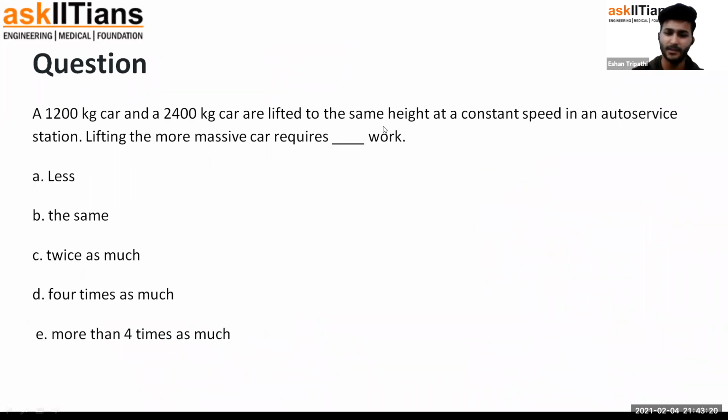Now let's see. It's a little bit less mathematical. A 1200 kg car and 2400 kg car are lifted to the same height at constant speed in an auto service station. Lifting the more massive car requires more work, less work, twice the same, 4 times as much as the work done in the lighter one, or equal to 4 times as much. So let's see how to do this.